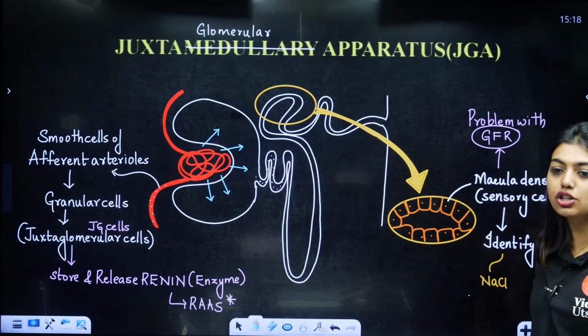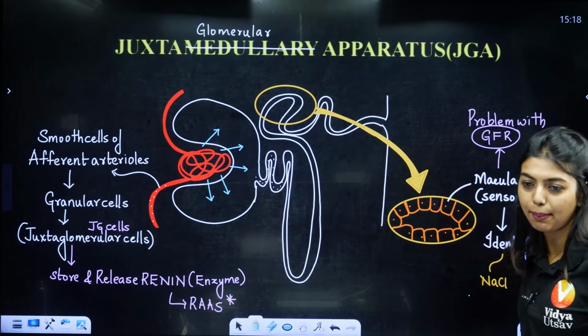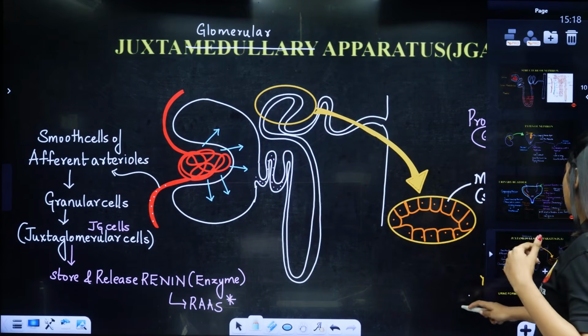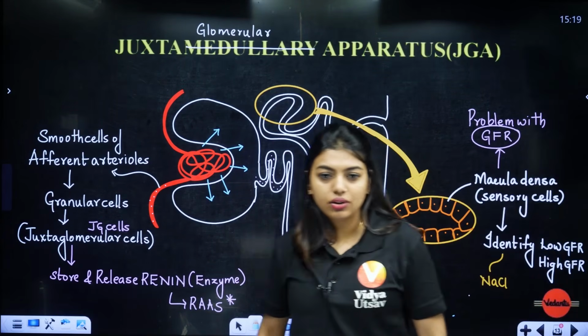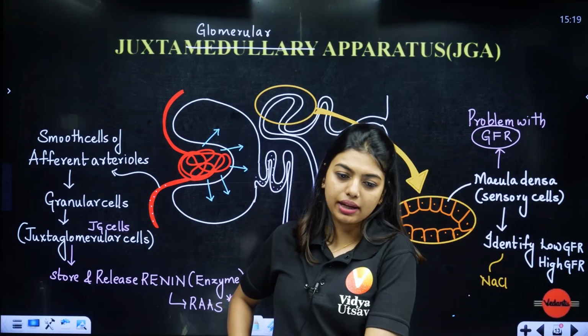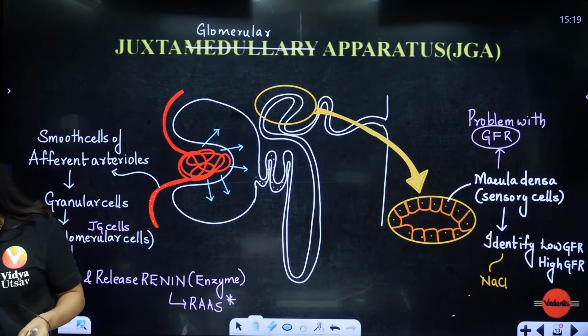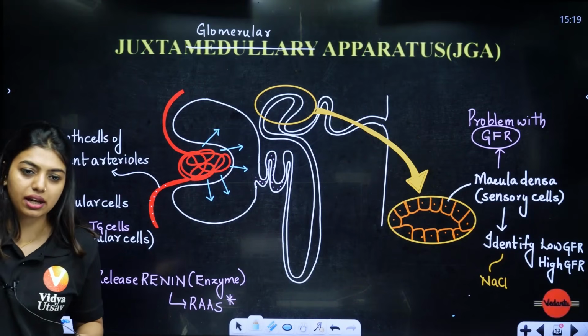Juxtaglomerular apparatus, or else it is also called the JGA apparatus. Clear? It's clear. Next we will start urine formation. That's why I want all of you to understand this. Otherwise, you will not understand the RAS mechanism.